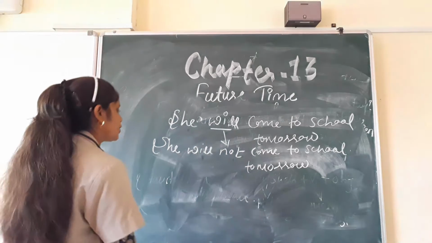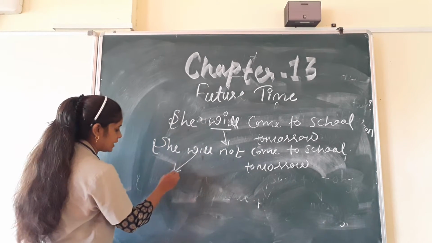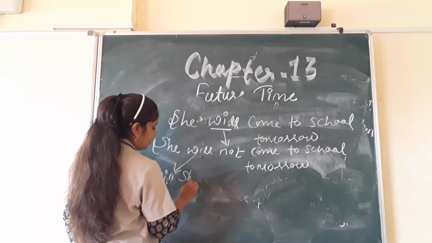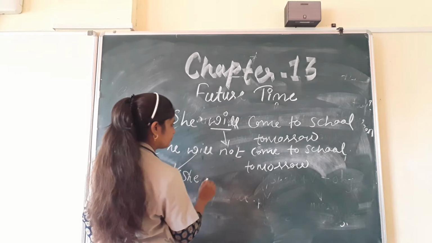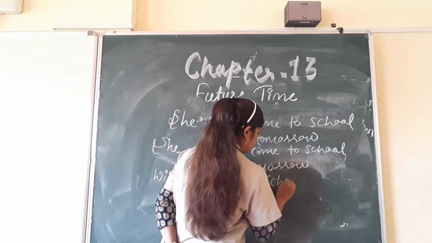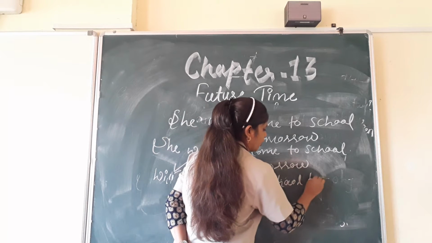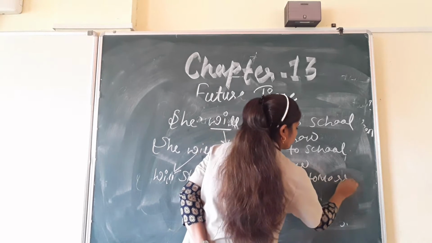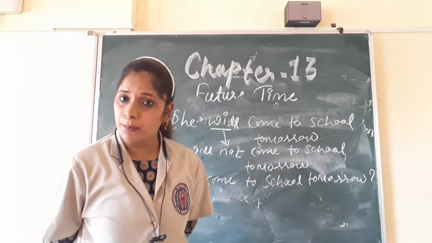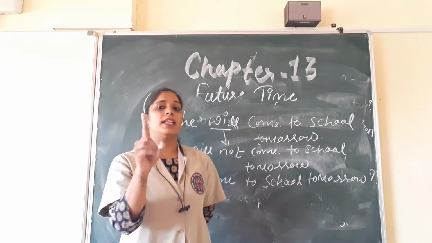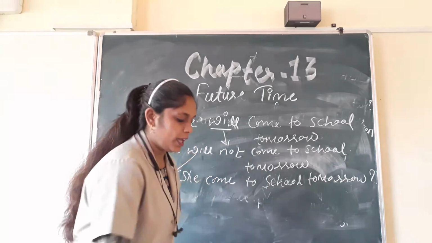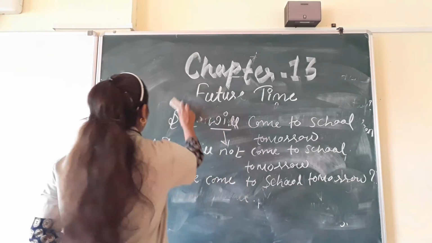How will you ask the question? Simply we will write this will here: Will she come to school tomorrow? Then we will put a question mark. The question mark is very important when you are framing an interrogative sentence or when you are asking a question. So this one is the second example.